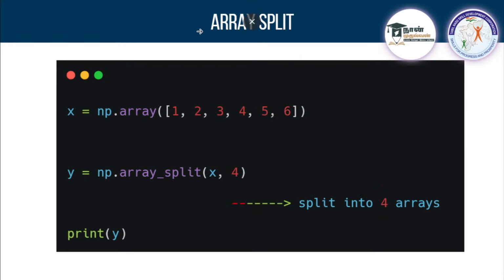And regarding array split, how will you split an array? If you want to split the array, you can go with np.array_split, and you pass how many pieces you are going to split into. If I want to split this into 4, then I can pass 4 here.